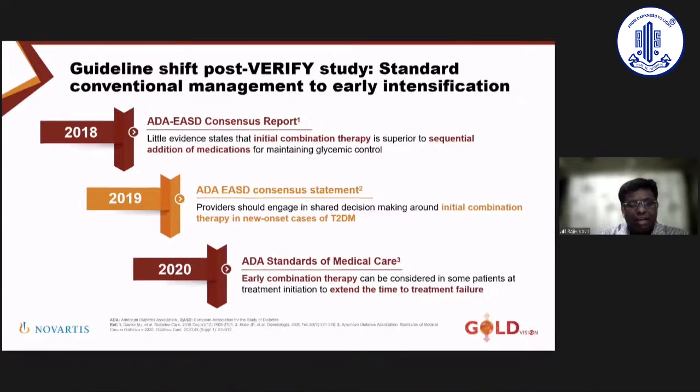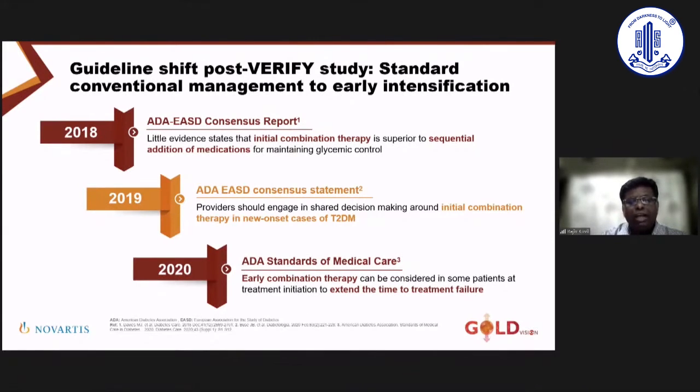So there have been studies with DPP4 inhibitors plus metformin, especially vildagliptin plus metformin, which has actually made a 360-degree change in the guidelines. In 2018, they said that initial combination therapy is superior to sequential addition of medication, and there was very little evidence to suggest that. In 2019, the ADA and the EASD, the ADA stands for American Diabetes Association, the EASD stands for European Association for the Study of Diabetes, said that providers should engage in shared decision making around initial combination therapy.